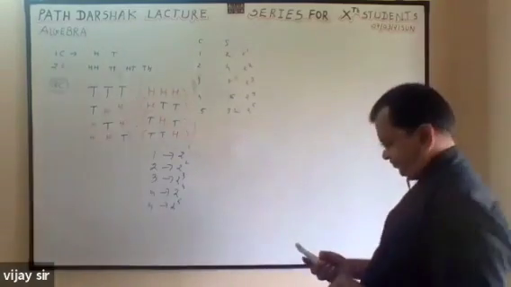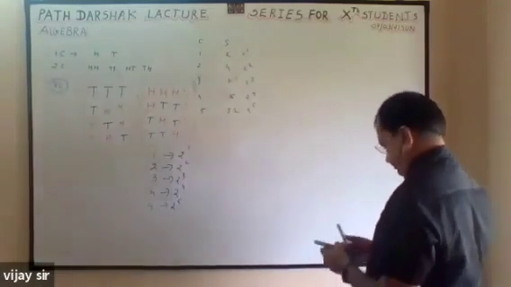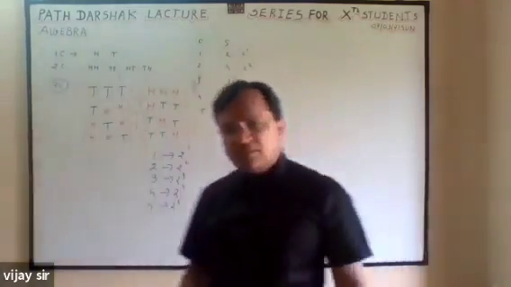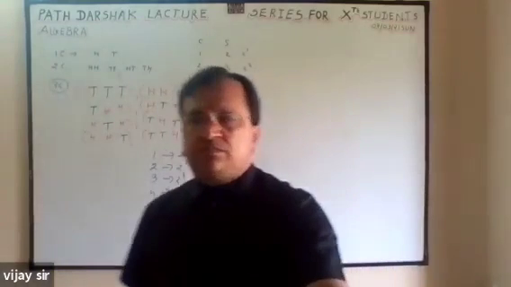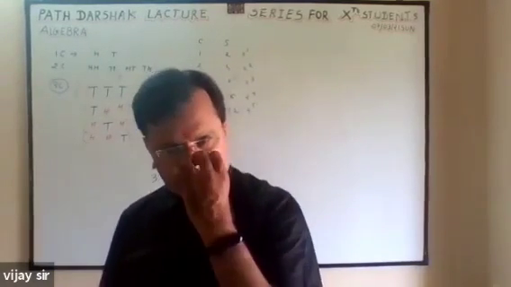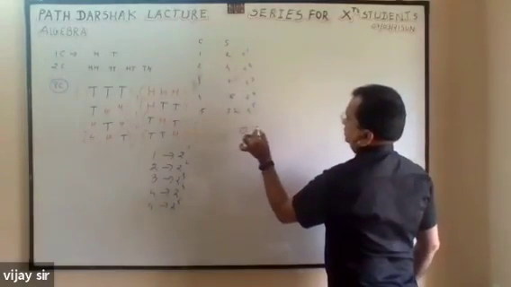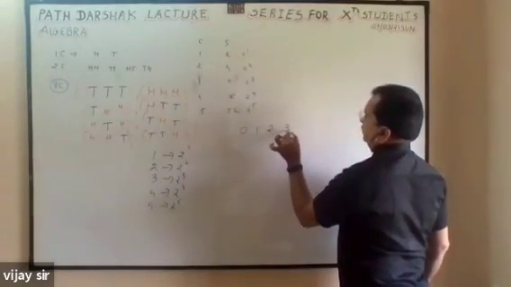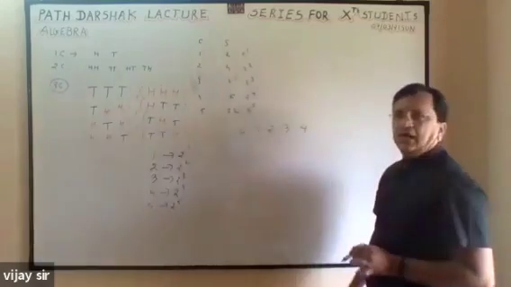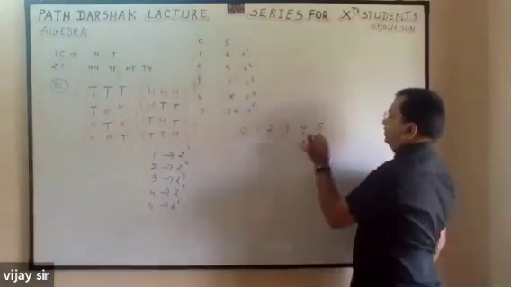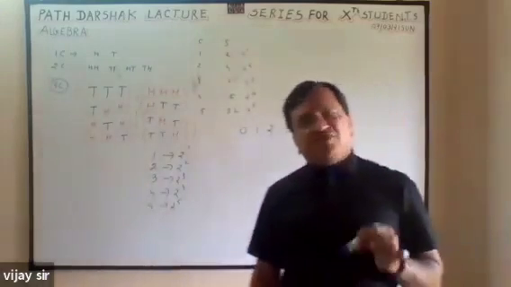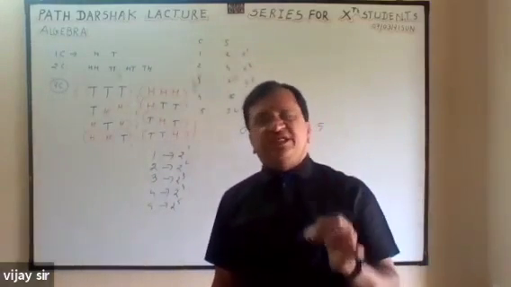Now, suppose digits 0, 1, 2, 3, 4, 5 are given. From that we have to form a 2-digit number.